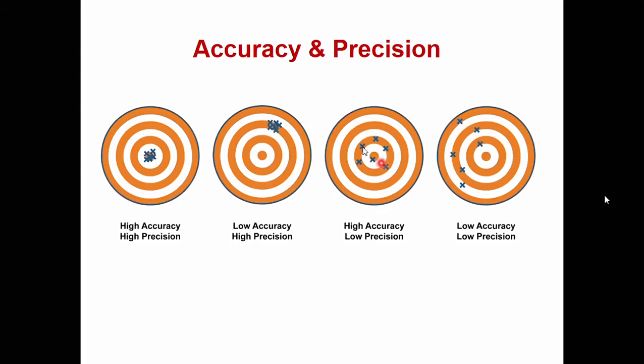The third one is high accuracy. They are also very close to the central point, but they are all different. So accuracy is high, highly accurate, but low precision. And there, they are off-centered quite a bit, and they are not hitting the same point. They are scattered at different positions. So we say that they are of low accuracy and low precision. These are the basic ideas of accuracy and precision.